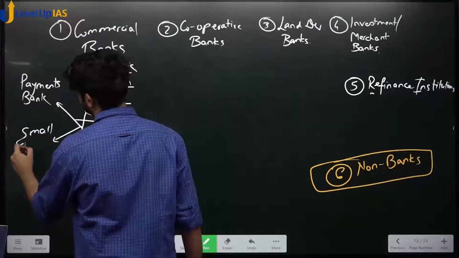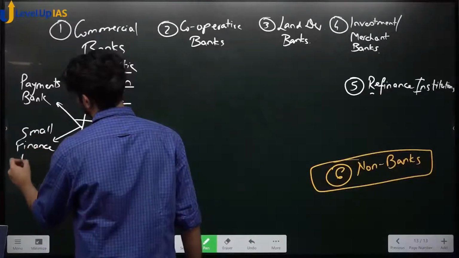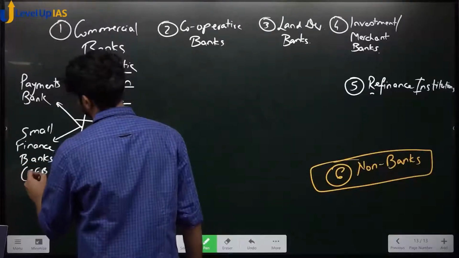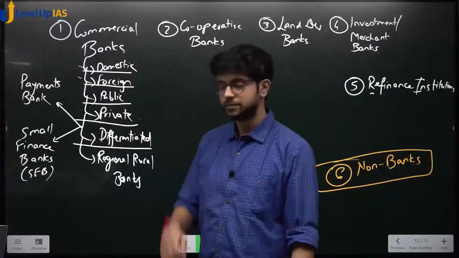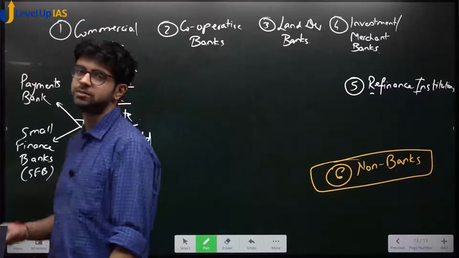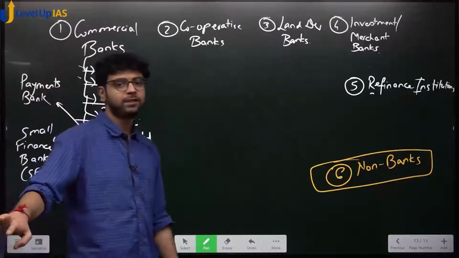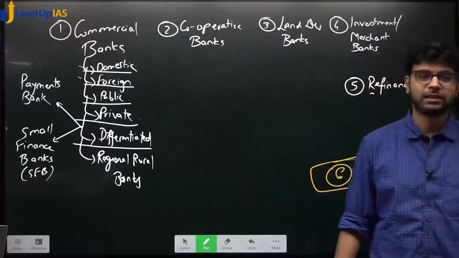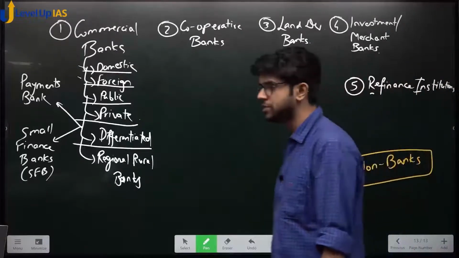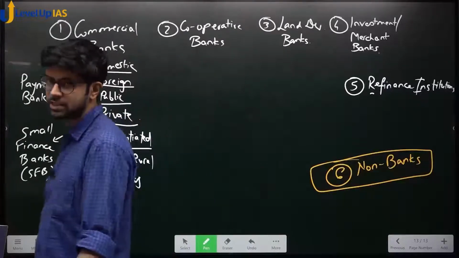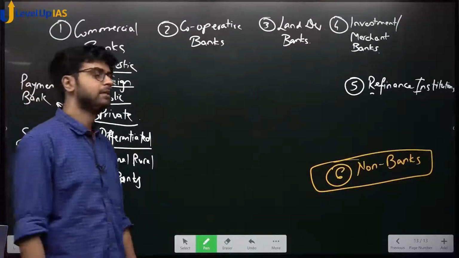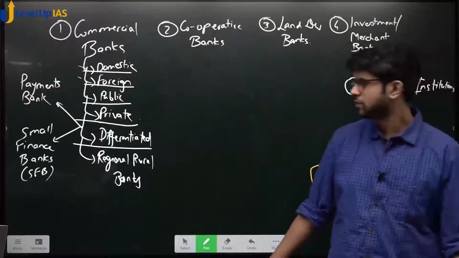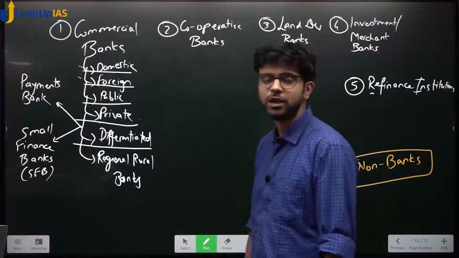small finance banks. You might not have heard of small finance banks. AU Small Finance Bank or Jana Small Finance Bank. These are all small finance banks. They are fairly new in existence. They have started operating since 2016. Before that, they were not there. ठीक है? We'll speak about them in detail, but just अभी के लिए for the purposes of this chart, this much is enough. What are regional rural banks?